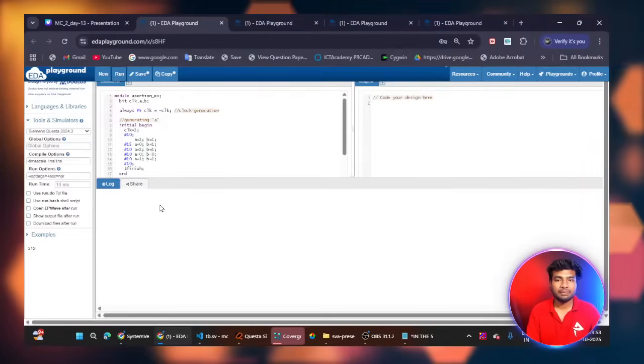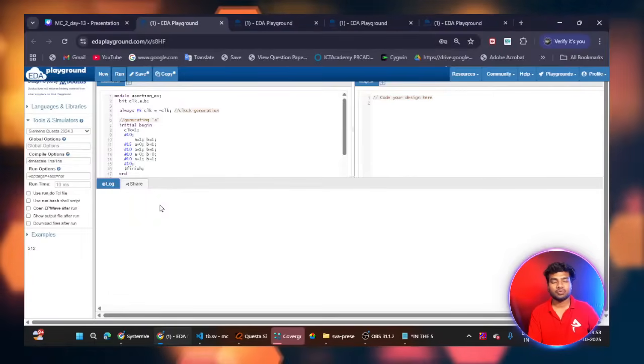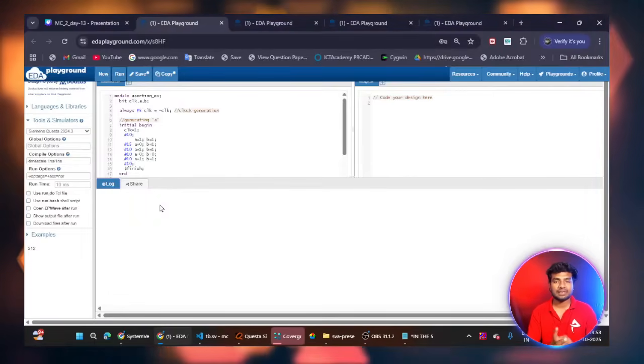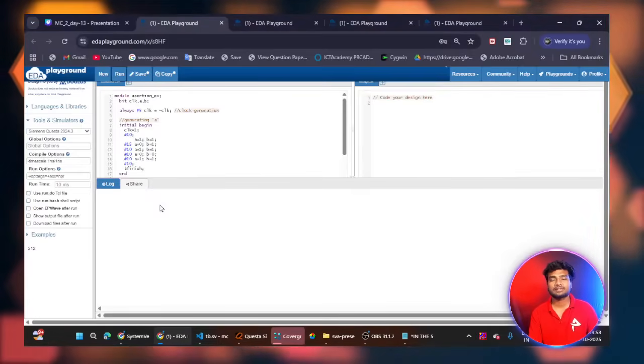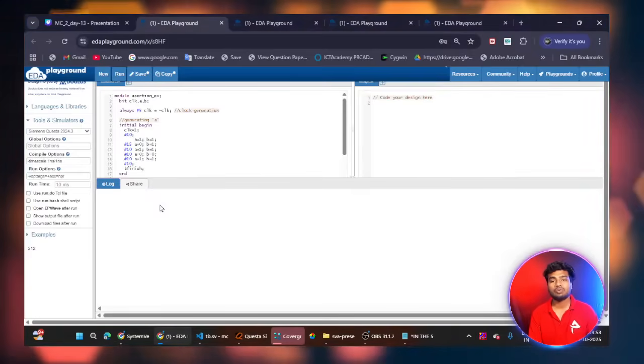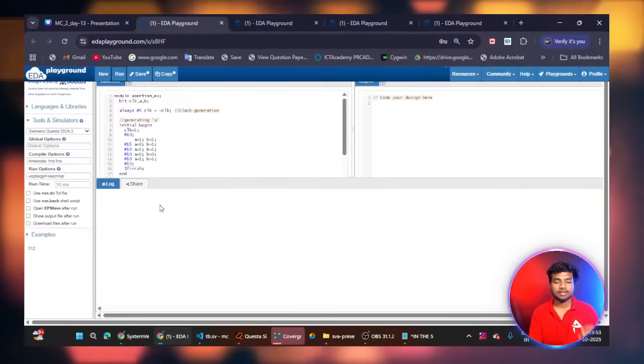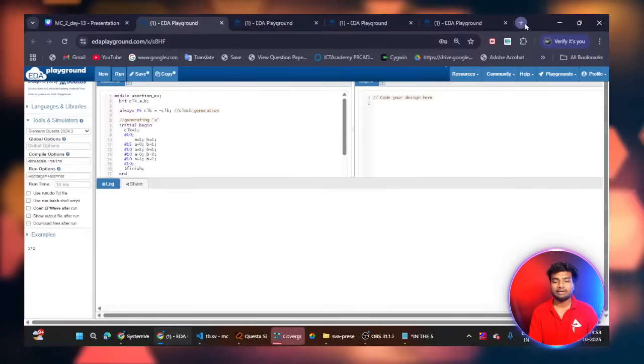This is some basic information about assertion. If you are studying it freshly, assertion is very difficult to understand, so you have to practice, and you have to read the assertion book. There is a separate book for assertion. I will show you that.